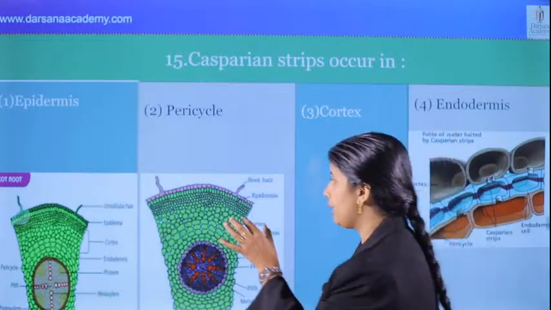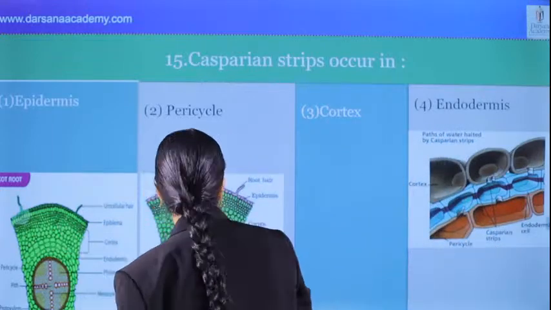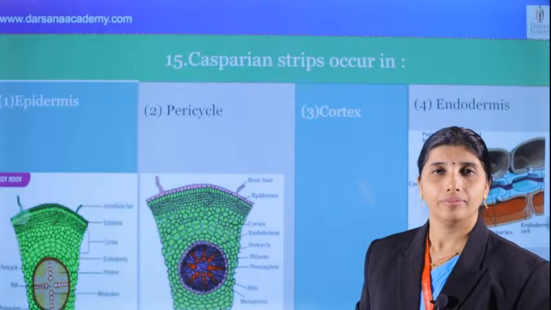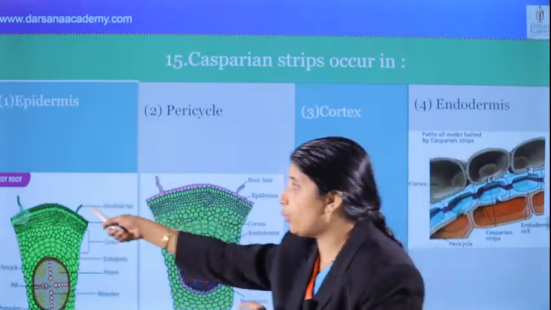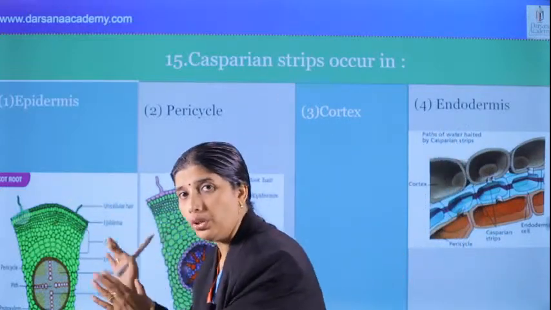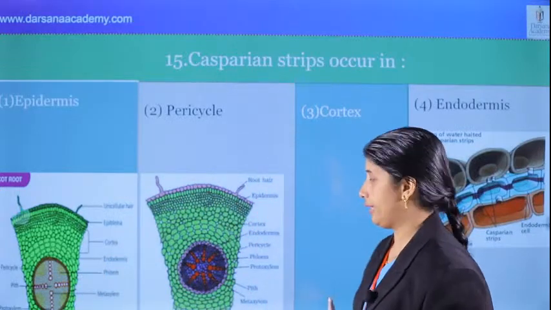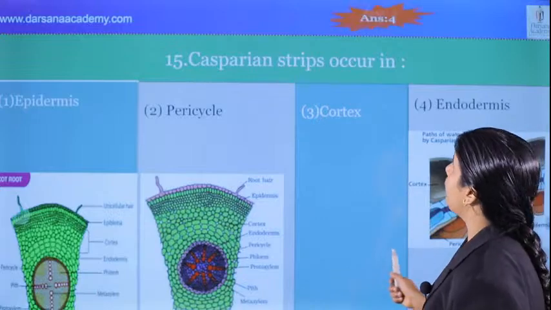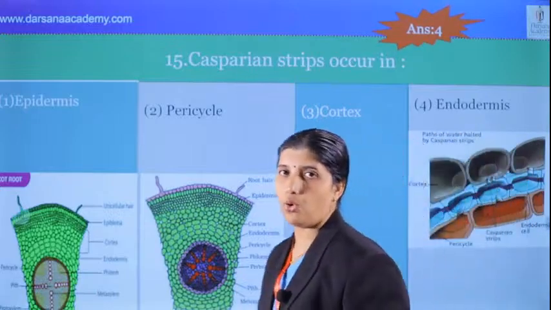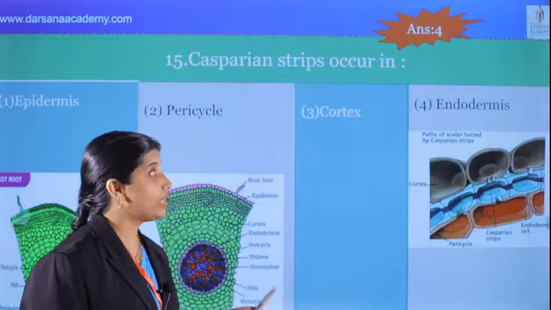Okay. And here the parenchymatous hypodermis is there, cortex is there. Okay, fine. Root hair is there. There is no cuticle in the root hair. This epidermis has no cuticle in the root. There is no stomata in the root. That's also important. And next, we can see 4 is the correct answer for this question.